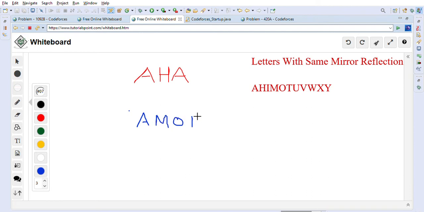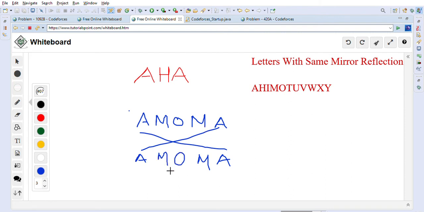O, then M, and then A. So this word is also a palindrome, and if you take it to the mirror, it will still look the same, right? Because A will go here on the mirror, it will go from left to right. This A will go from right to left, right? So similarly, this M will go here, this M will go here, and O will stay at the same place in the middle, right? So as you can see, this is a palindrome of each other, and in this case we have to say yes basically, right? Because they are the same mirror words.